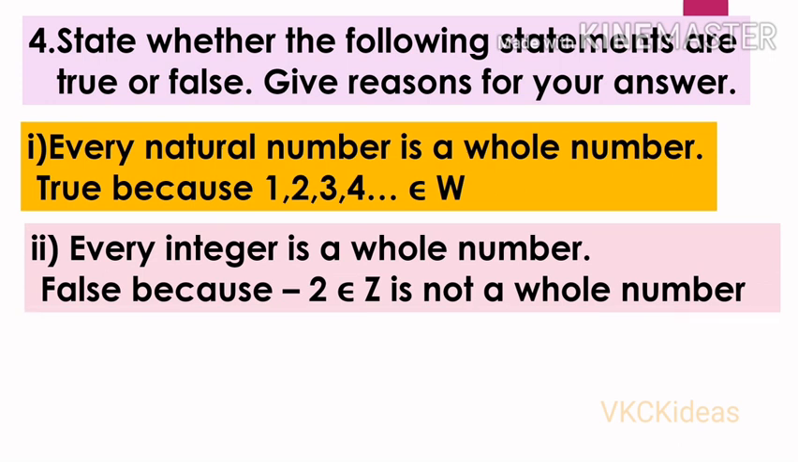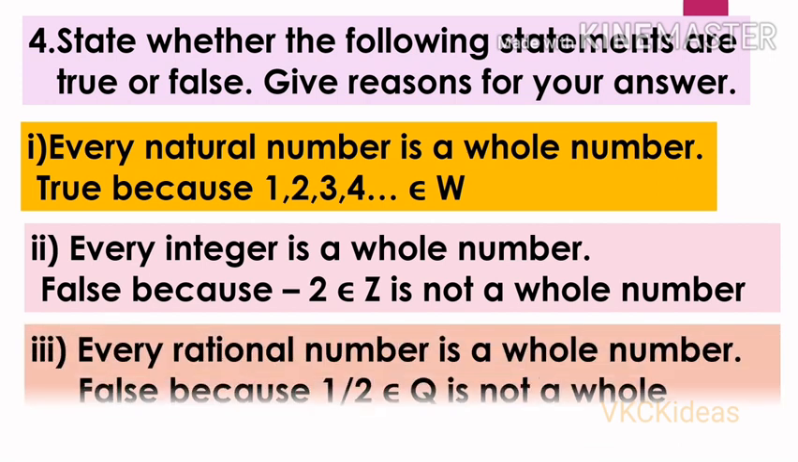Every integer is a whole number. This is false because minus 2 belongs to Z. That is, minus 2 is a negative integer, but it is not a whole number. Whole numbers contain only 0, 1, 2, 3, 4 and so on. No negative number will be there in the set of whole numbers.